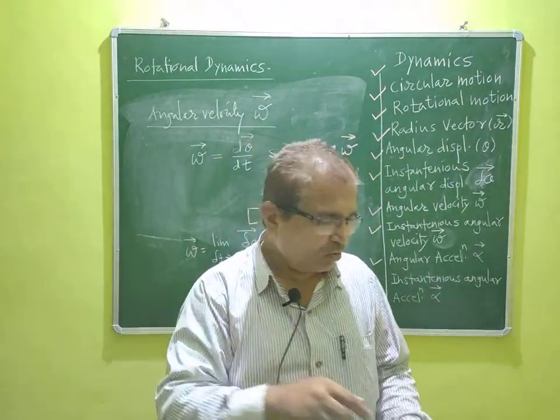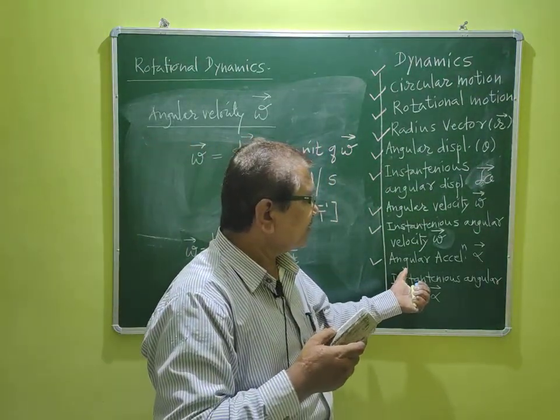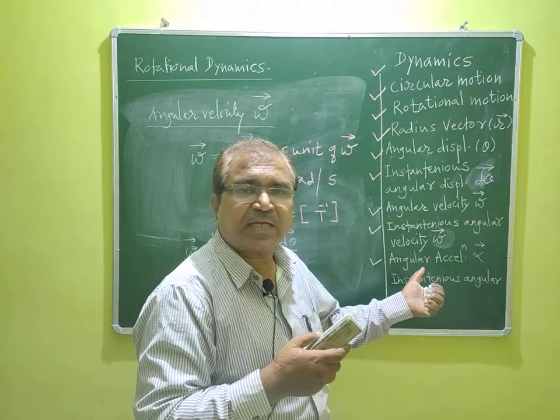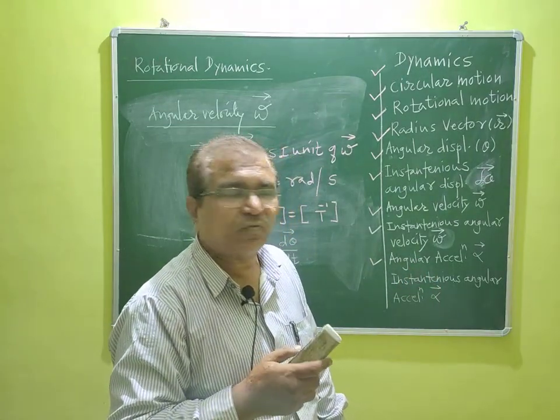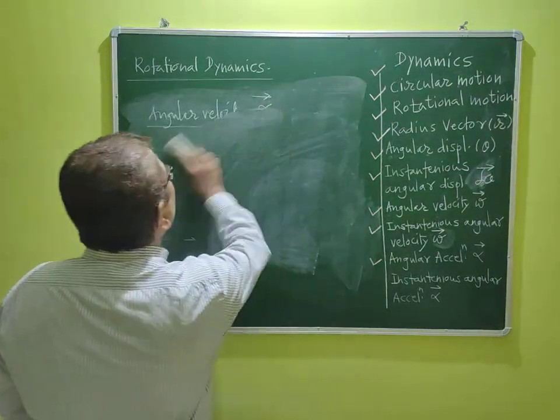Okay. So, what is the definition of angular acceleration? What is the SI unit of angular acceleration and the dimension of angular acceleration? We'll see one by one. So let me clean the board at first.